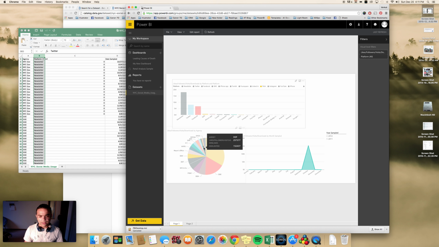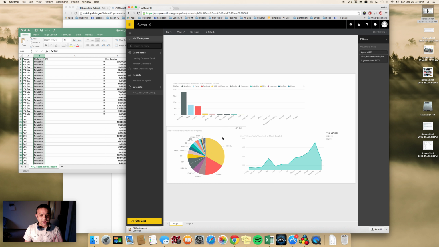I don't know what DEP is. Let me look it up on my other computer here. Oh, environmental protection. So it looks like they used Flickr for just a couple of months. Maybe they had an event, and for that event they took lots of pictures and posted them on Flickr, and then maybe they thought they were going to use it more extensively in the future, but they didn't. But what's really happening is it's giving me all of these sorts of insights right here.